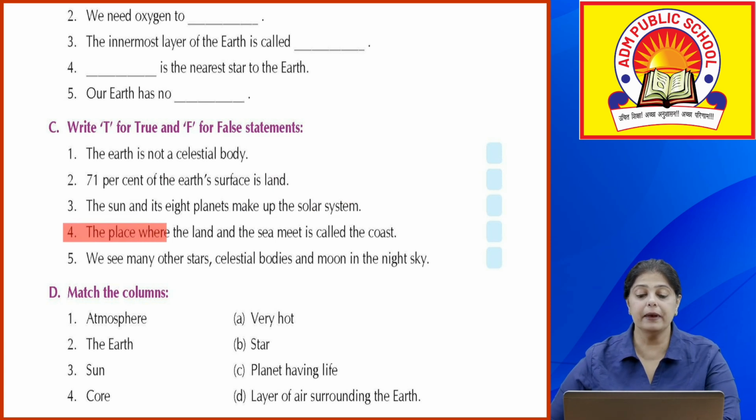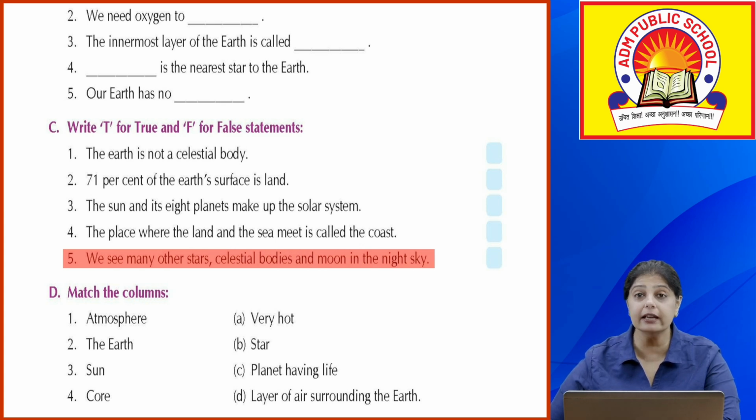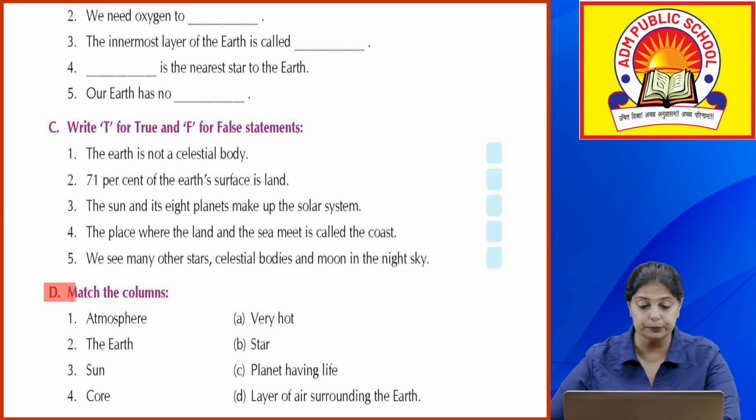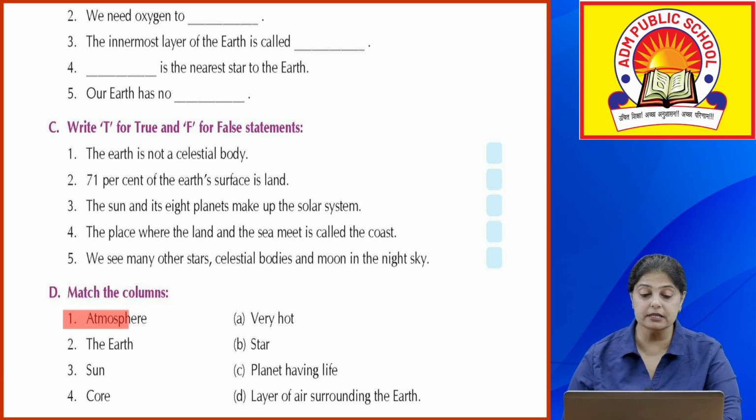Yes. The place where the land and the sea meet is called the coast. Yes, true. We see many other stars, celestial bodies and the moon in the night sky. Absolutely true. Okay, now match the columns.